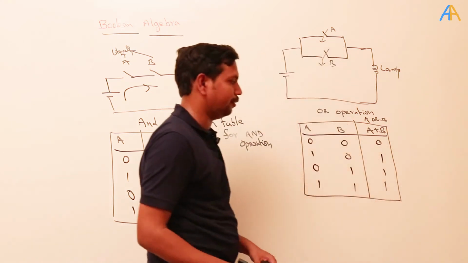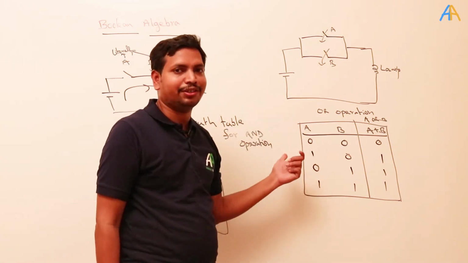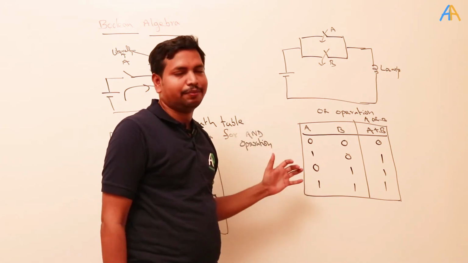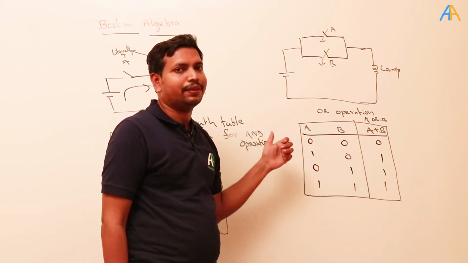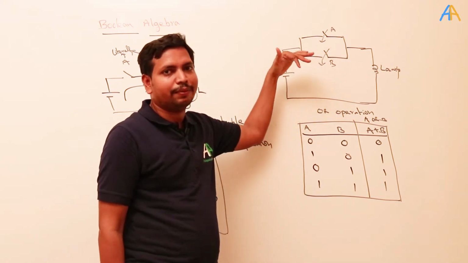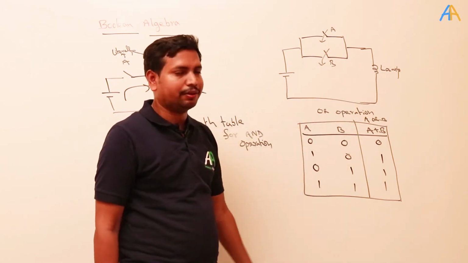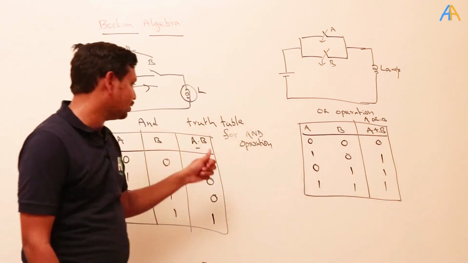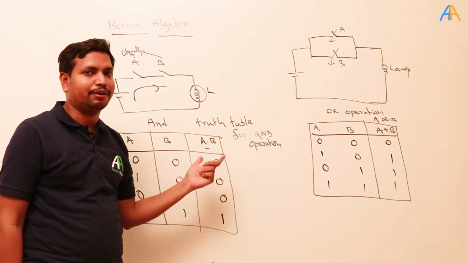This is very important, you have to remember. See, in an OR statement, even if one statement is true, then the output will be true. Okay, so what does it mean? In OR operation, in order for the output to become true, at least one of the statements must be true, because if there are two statements, if either one of them is true or both of them are true, the output will be true. Okay, the same thing you have to remember. And you have to distinguish that OR operation is represented by the plus symbol and AND operation is represented by the dot symbol, and these are not mathematical. You have to remember that also.